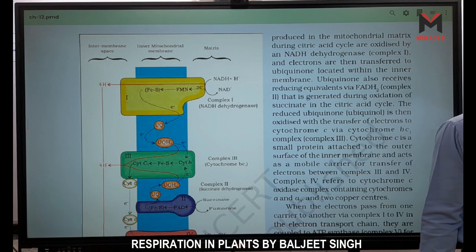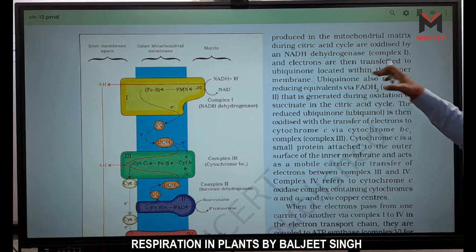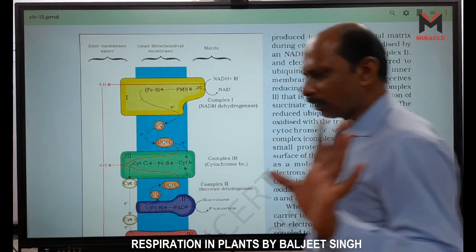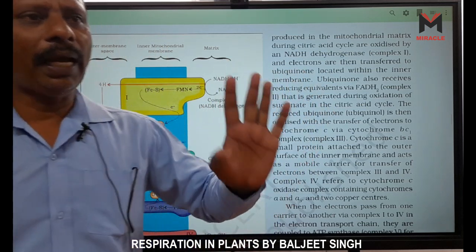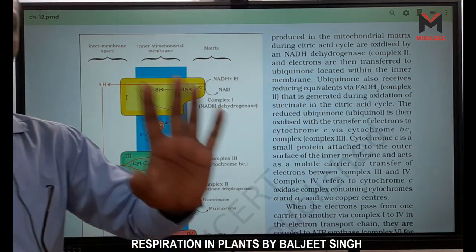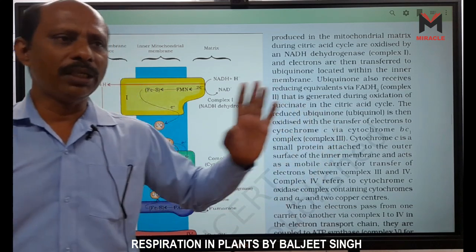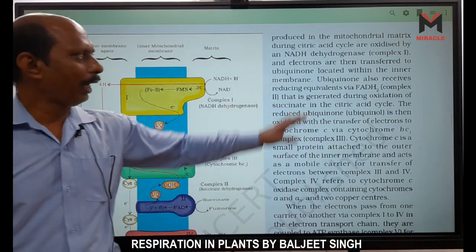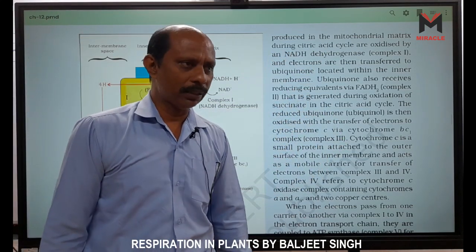When carbon dioxide is released, we call it carboxylase. Hydrogen released, dehydrogenase, right? And this one is called complex 1. We have 5 complexes. Complex 1 is NADH dehydrogenase, also called FMN dehydrogenase, or simply NADH dehydrogenase.